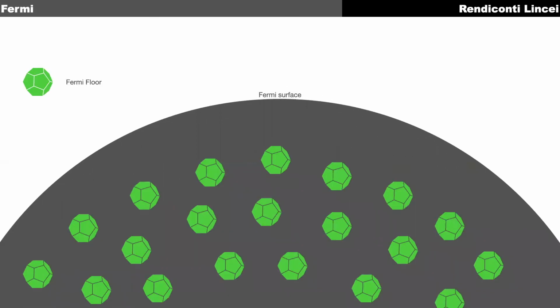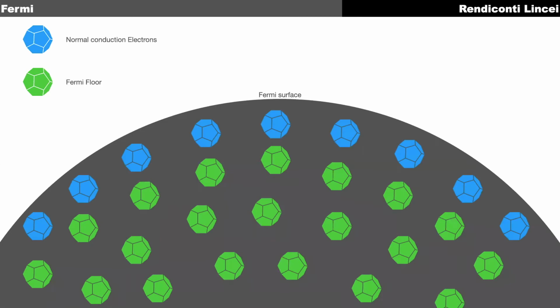At the surface, you'll have the normal conduction electrons, and below the surface is the Fermi floor on which the other electrons reside. These electrons in the Fermi floor cannot participate in conduction because they do not have sufficient energy to get excited and come close to the Fermi surface.